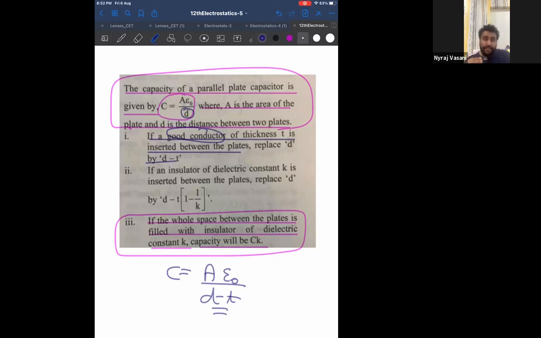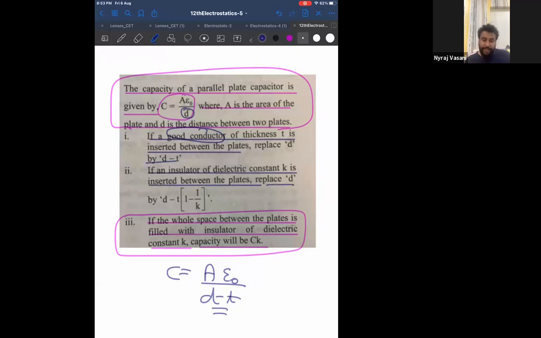Understood the case? So can I say this is one more formula you need to remember? When I ask you the parallel plate capacitor formula, you will tell me the capacitance of a parallel plate capacitor in air is A epsilon naught by D. With some dielectric in between, A K epsilon naught by D. If the plates are filled with a conductor of thickness T, then my formula is A epsilon naught divided by D minus T, where T is the thickness. And the last case, or the fourth case, is if an insulator of dielectric constant K is inserted between the plates, not fully, partially.